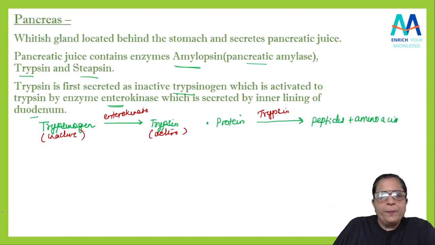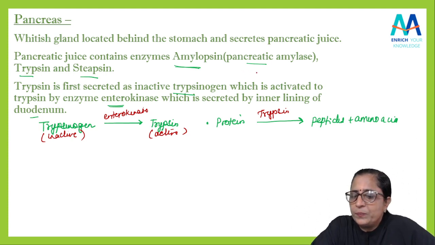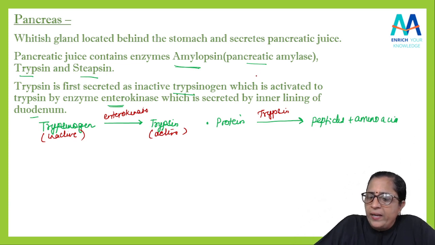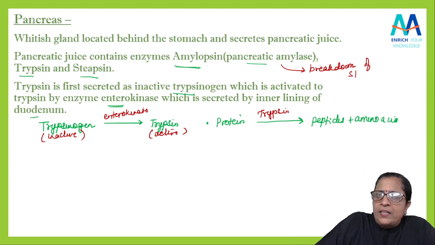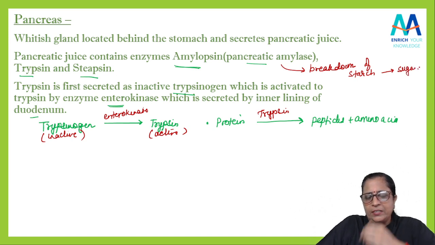उसके बाद में यदि मैं बात करती हूँ सेकेंड एंजाइम, we have seen amylopsin or pancreatic amylase. What will it do? This pancreatic amylase will break the starch. Yes, I can write, यहाँ पे लिख देंगे breakdown of starch. starch को convert करेगा किस में? sugar में. Yes, it will convert starch into sugar.